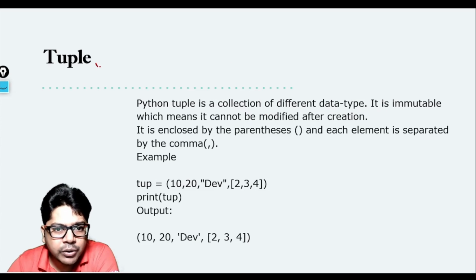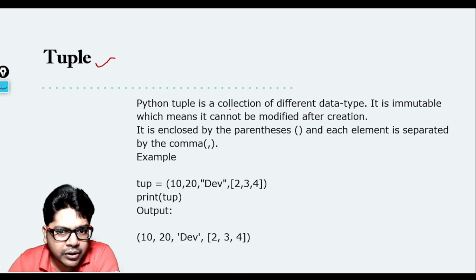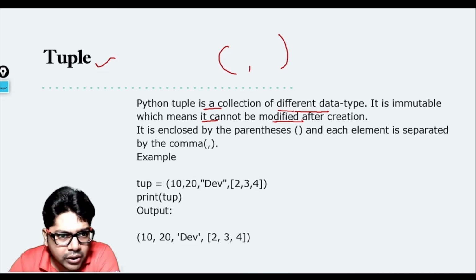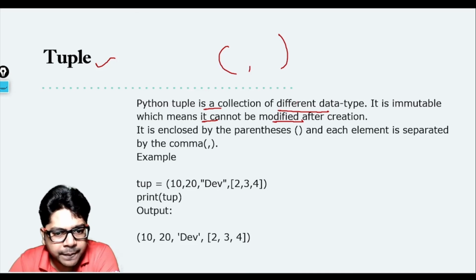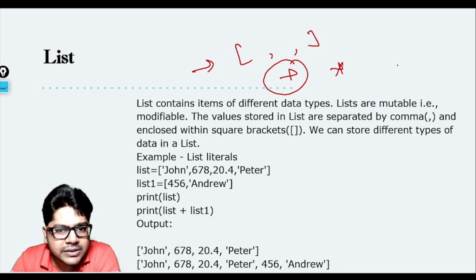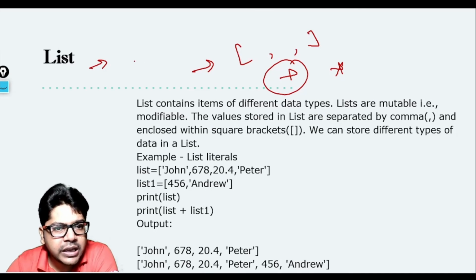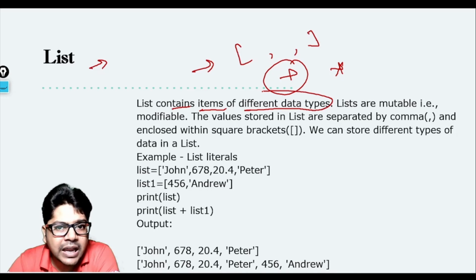Then we have tuple. Tuple is immutable. Immutable means you cannot add or modify it. So a Python tuple is a collection of different data types, and it is immutable, which means it cannot be modified after creation. You create it in round brackets separated by commas. Addition, multiplication, and the rest remain the same. The benefit with lists and these is that you do not have to keep similar data types; they can have different data types.